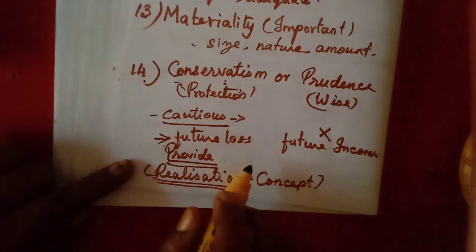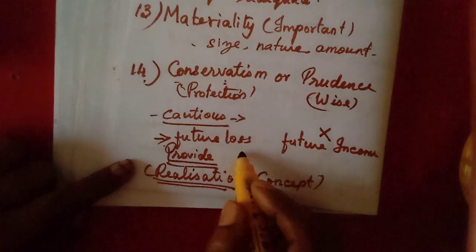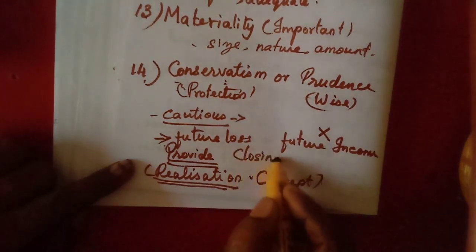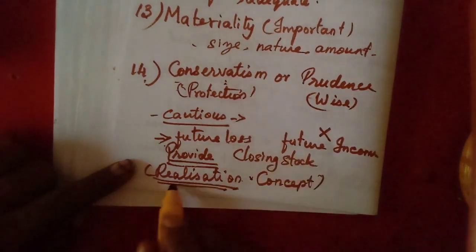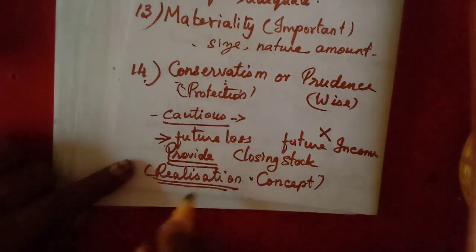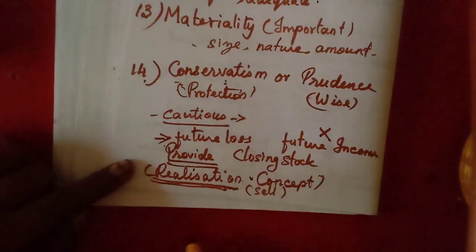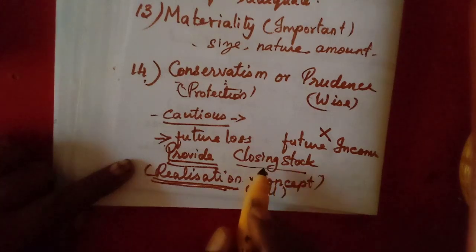Here we can take one example. I have told you before also: the valuation of closing stock. The asset we have studied, we write the increase or decrease in value at the time of realization, that means at the time of selling. Here the closing stock is the goods that are not sold.